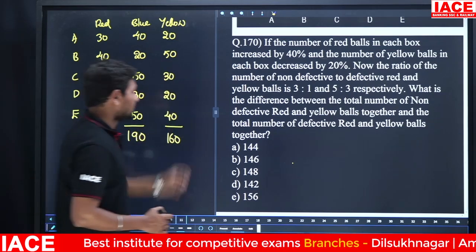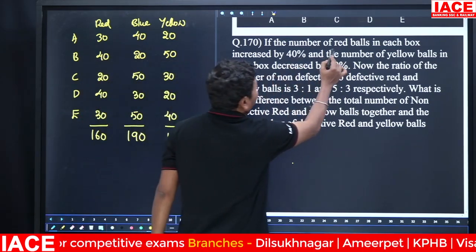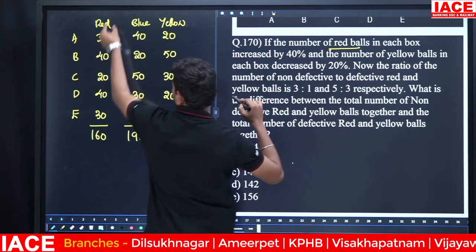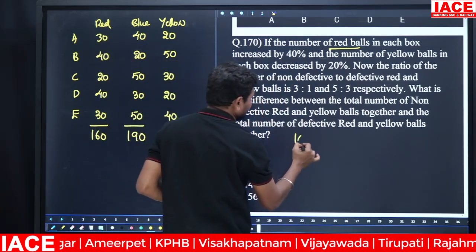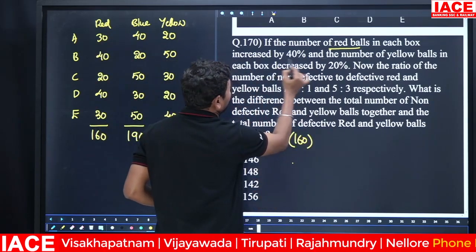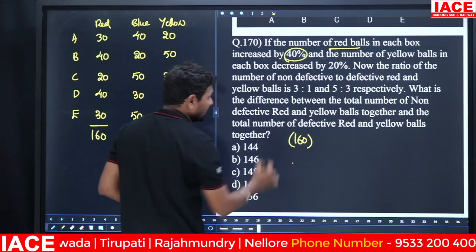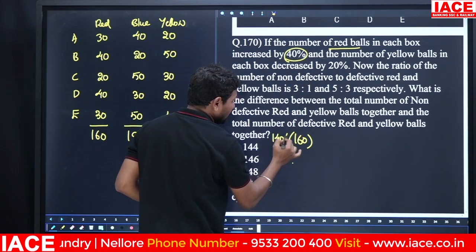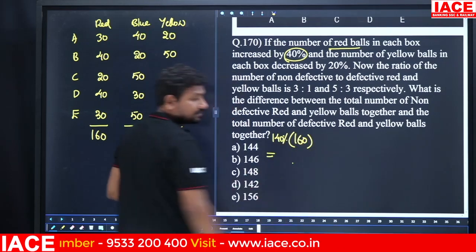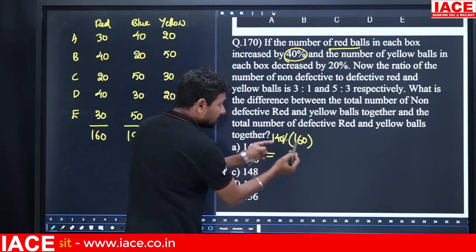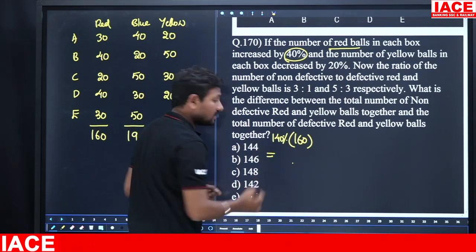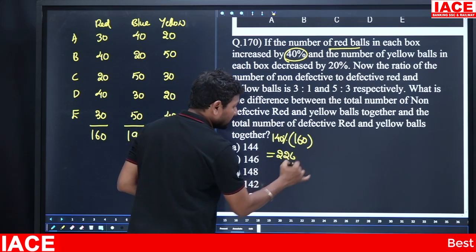Okay, now focus on the question. The number of red balls in each box means the total is 160. It is increased by how much percentage? 40%. That means it is 140%. 140% of 160. That means nothing but 16 into 14, percentage wise 2 zeros cancel. It is equal to 224.